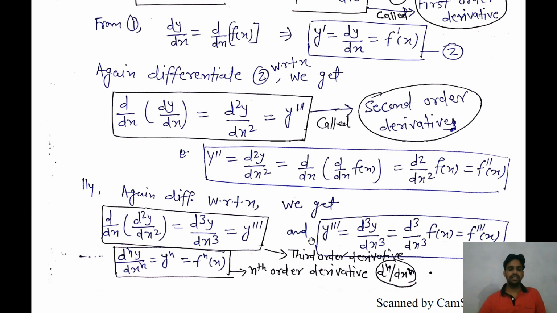If we are differentiating n times, then it is denoted by d^n y divided by dx to the power n, and this is denoted by y to the power n. And this is called the nth order derivative.